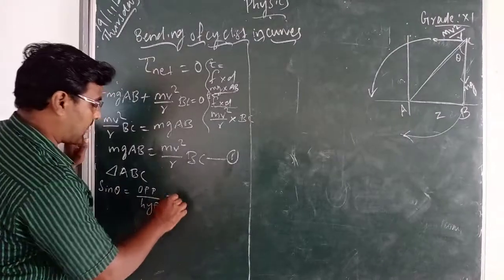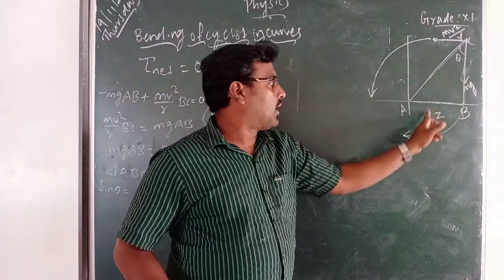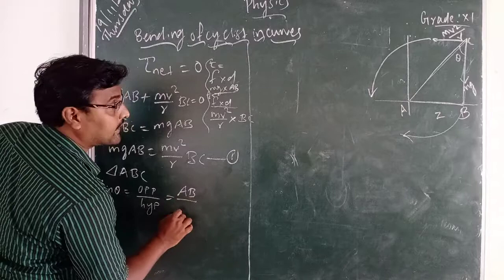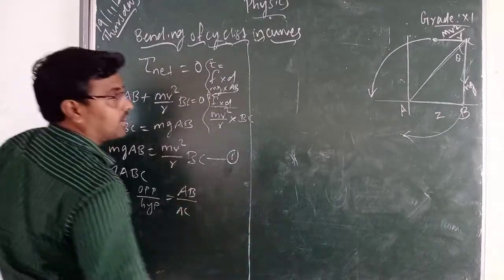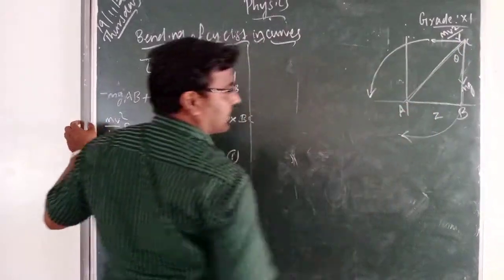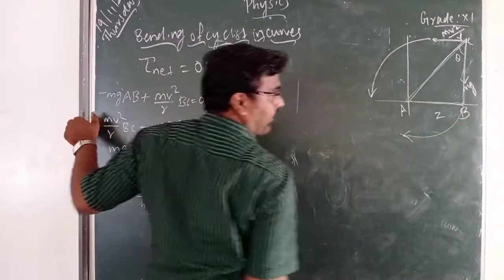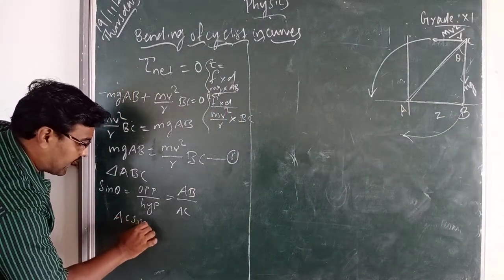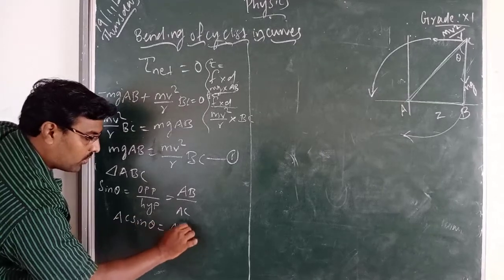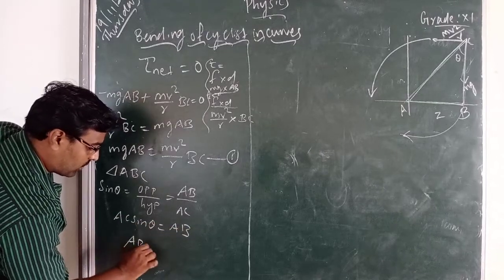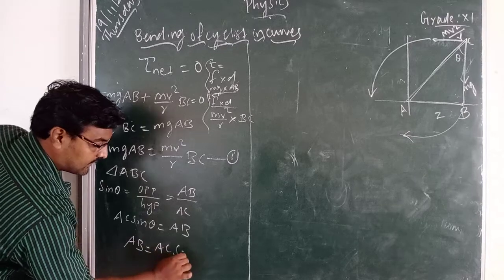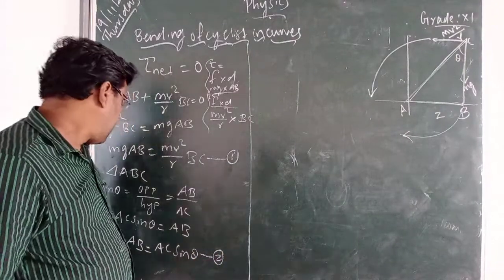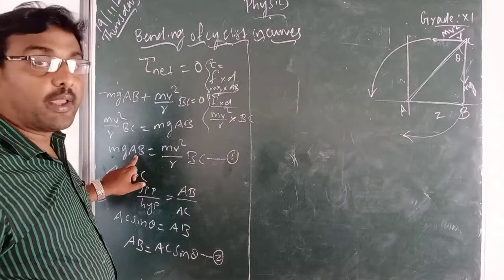What is the opposite side? For sin theta, the opposite side is AB. Hypotenuse is AC. This is hypotenuse AC, and this is opposite side AB. So you can write AC sin theta equal to AB. So AB equal to AC sin theta. This is equation number 2. So we have got AB.